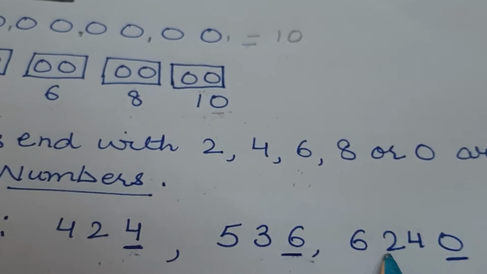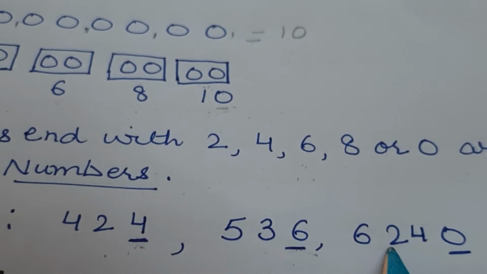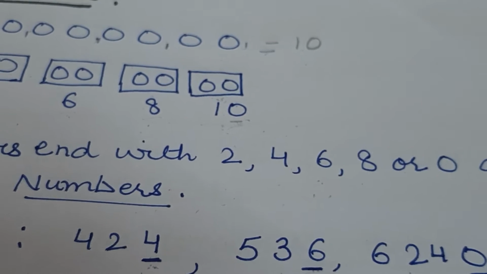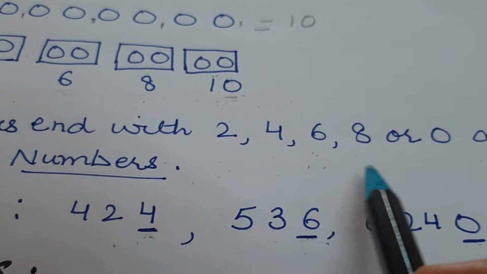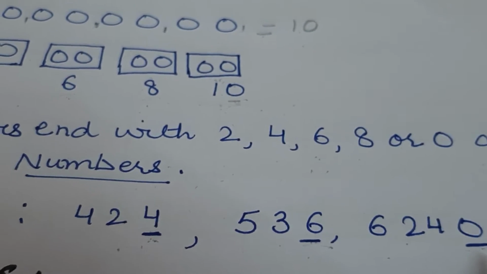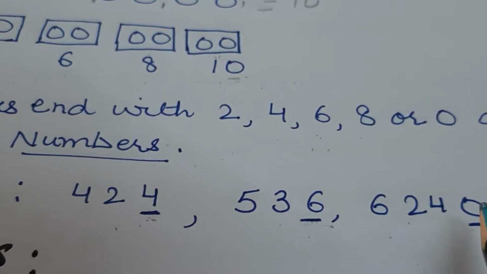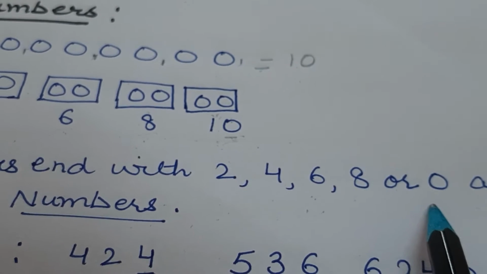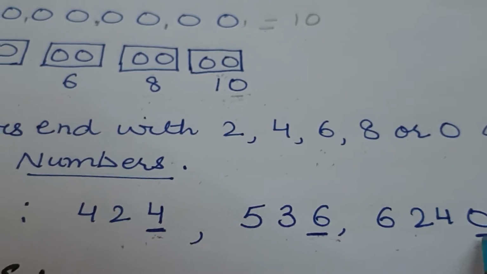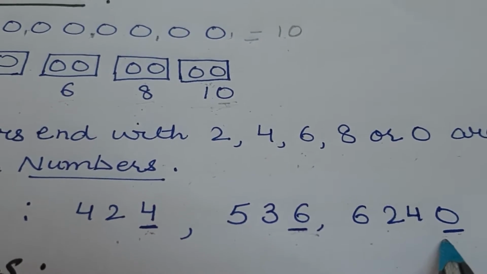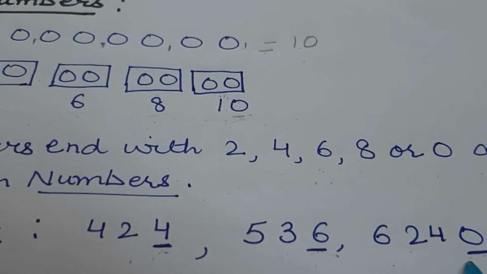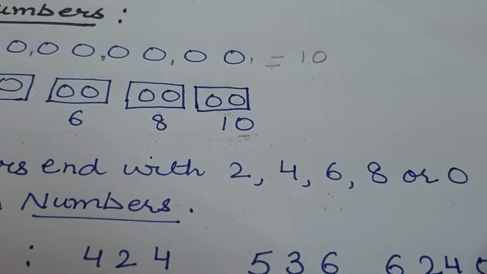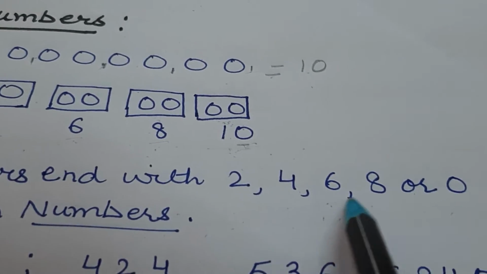Next, if I take a bigger number, a number in thousands, just by checking the last digit you can tell whether any number is even or not. So its last digit is 0, and we have written 0 here also, so it means this number is also an even number. I am telling you again, no need to cram these numbers, you can just remember the 2's table.